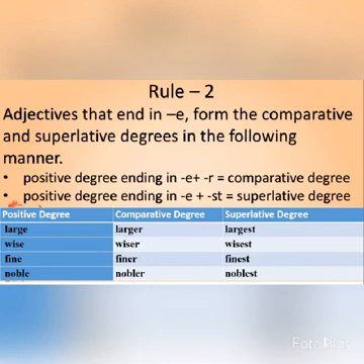So in order to make it into the comparative degree, I will add R. So it will be larger, wiser, finer, nobler. But in order to form the superlative degree, I will add ST. So it will be largest, wisest, finest, noblest. Okay, I hope rule number 2 is clear to everyone.